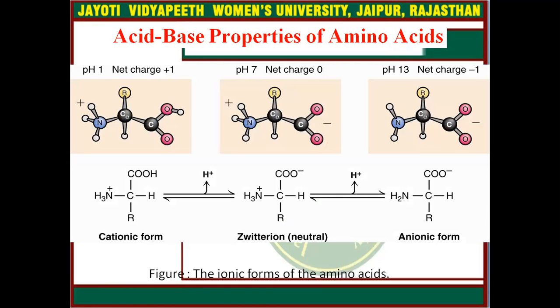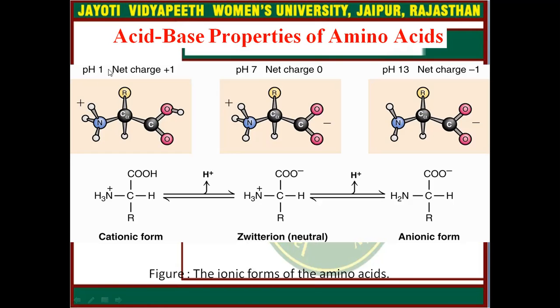Here is the detailed reaction about the acid-base properties of amino acids. If pH is 7, the net charge will be 0, and at this pH it is neutral, a zwitterion.